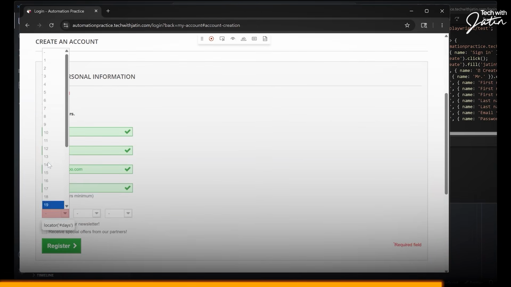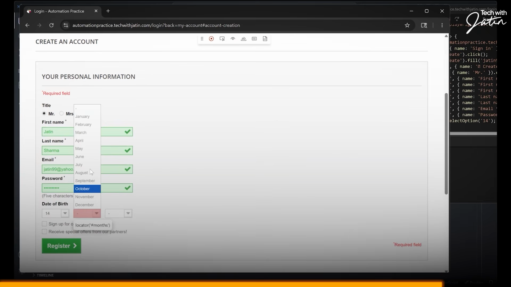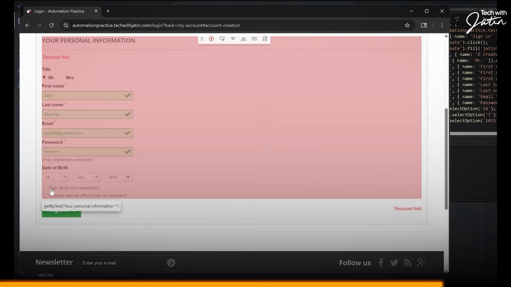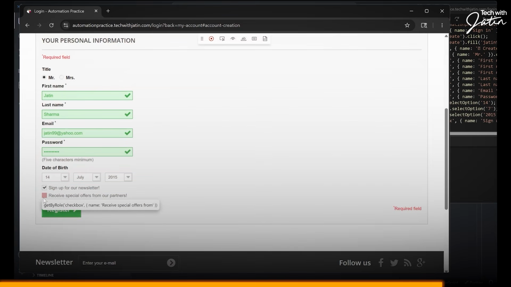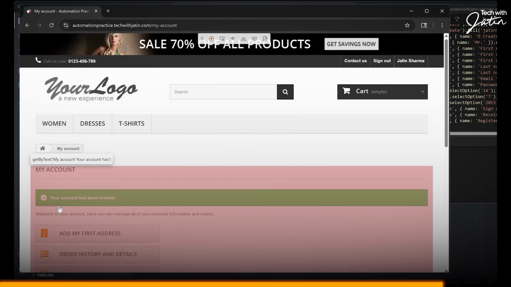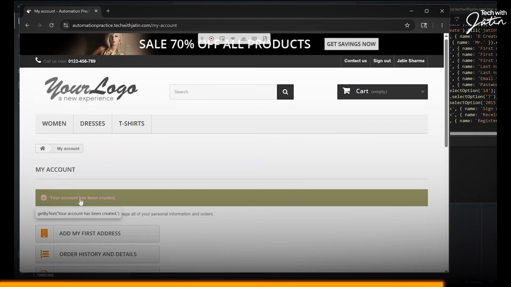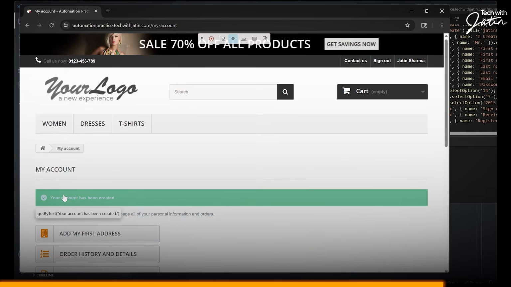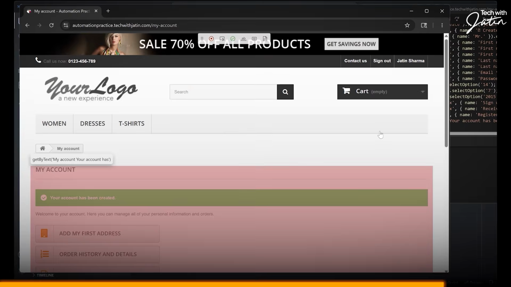Then we have a drop down and all. And if you remember, when you're working with Selenium WebDriver, if you have studied the Selenium WebDriver module, I had to literally explain everything, the checkbox, how you're supposed to right click, inspect the element and all those steps, right? This is done. Now we got a message over here that the account has been created. This is basically my assertion. Once I'm entering all the fields and clicking on the sign in button, I should verify that the account is getting created. This is something which I want.